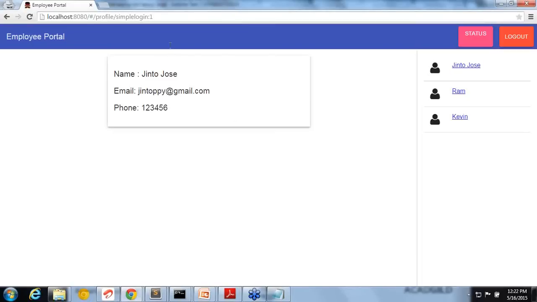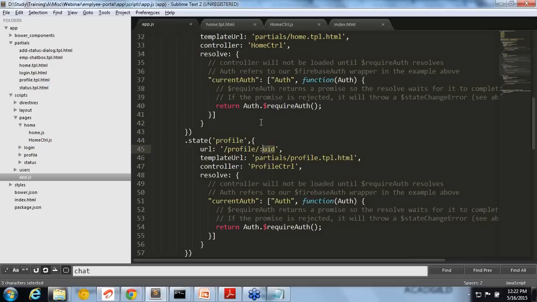You can say it's not profile slash UID, right? It's something like profile slash then a custom value. It's changing every time, right? How? Because in the profile UID, I have given a colon and I am saying this user ID will be dynamic. Every time this user ID will change and based on that, get me the data. Or whatever functionality you want to do.